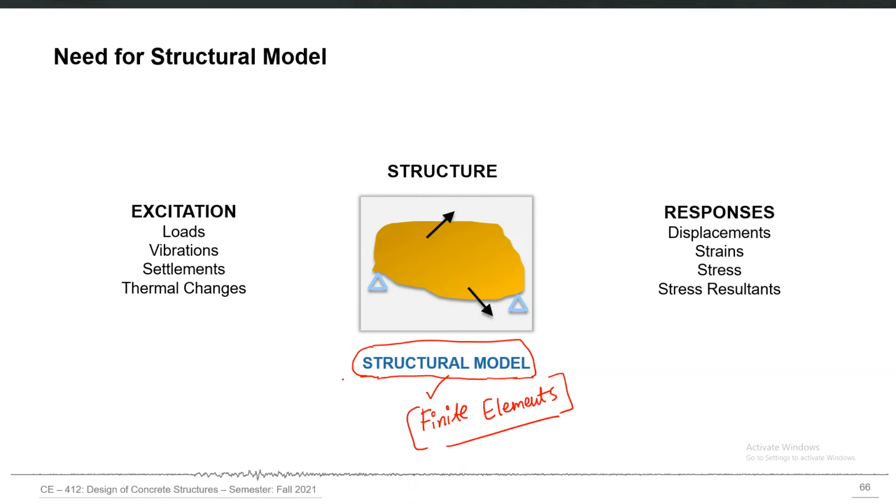So the summary is that the structural model is a mathematical compromise. You can say it is a compromise between the real structure and its mathematical representation. So it's an idealized or simplified, mathematical version of your real structure.